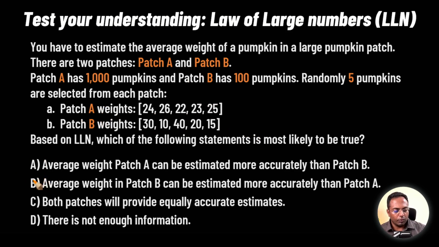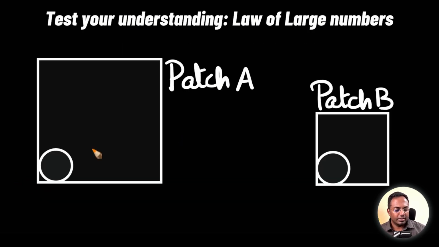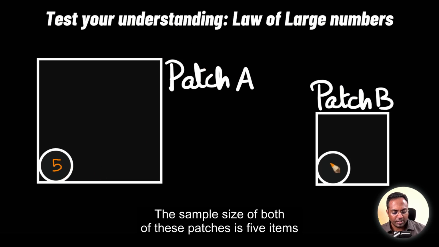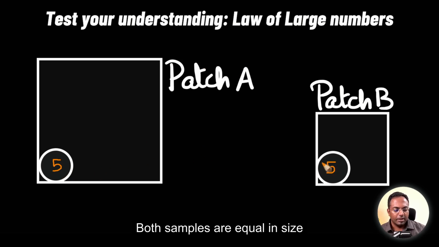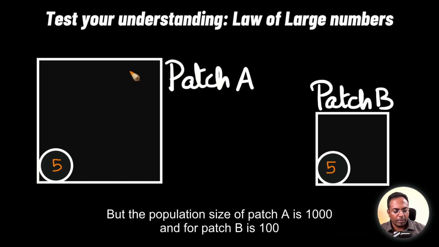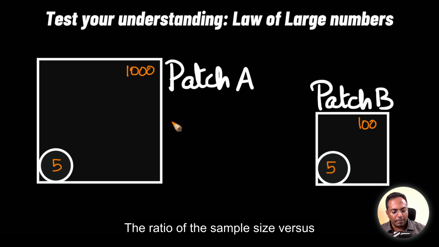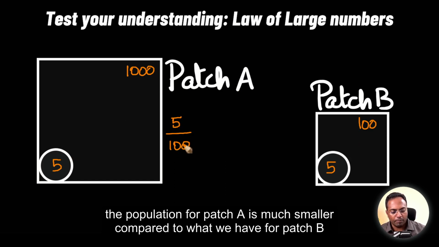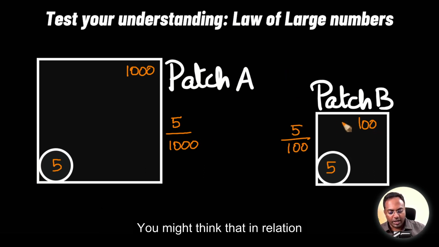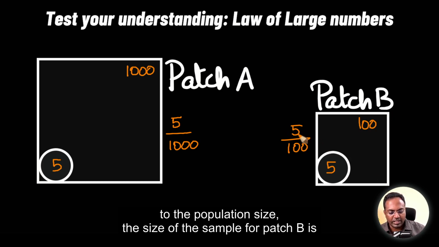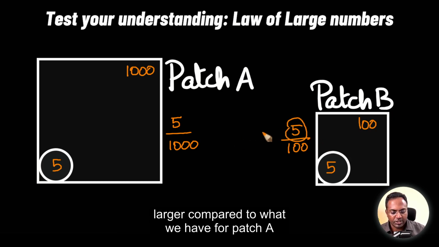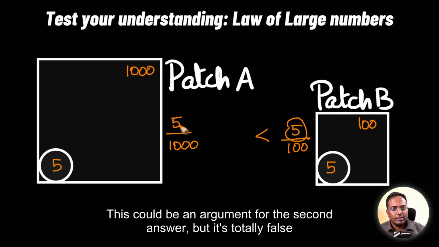There could be another point of view for the solution B. Now look at this. The sample size of both of these patches is 5 items. Both samples are equal in size, but the population size of patch A is 1000, and for patch B is 100. The ratio of the sample size versus the population for patch A is much smaller compared to what we have for patch B. So you might think that in relation to the population size, the size of the sample for patch B is larger compared to what we have for patch A. This could be an argument for the second answer, but it's totally false.